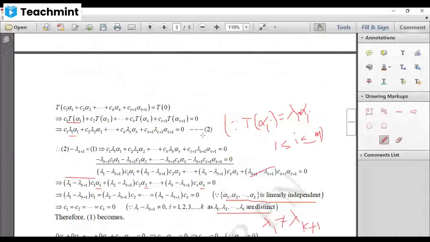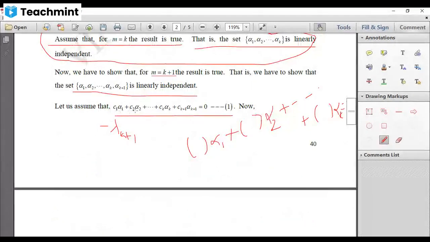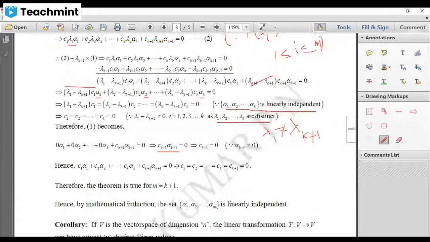So we got from equation 1, C1 alpha 1 plus C2 alpha 2, etc., up to Ck plus 1 alpha k plus 1 equal to 0, implying that C1 is 0, C2 is 0, Ck is 0, and also Ck plus 1 is 0. That means all the scalars are 0. Therefore, alpha 1, alpha 2, etc., up to alpha k plus 1 is linearly independent. That means we have proved that the theorem is true for m equal to k plus 1. That implies that by mathematical induction, the result is true for m vectors.